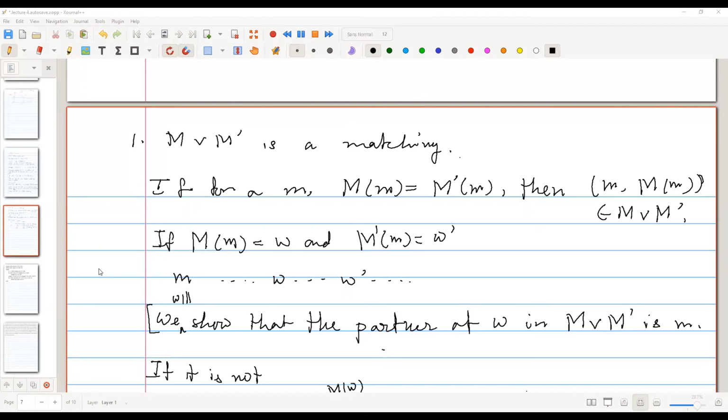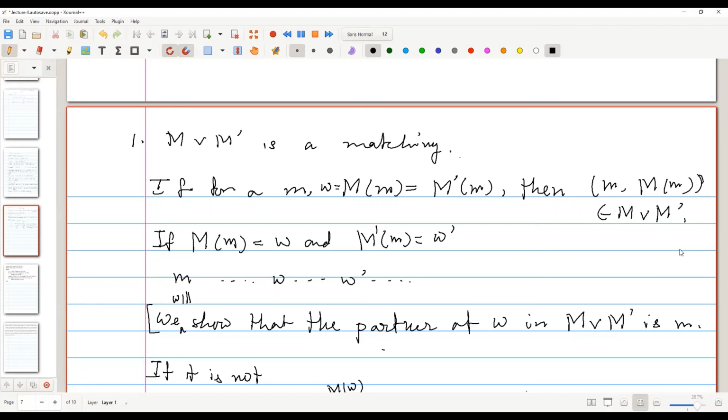So we want to prove that M join M prime is a matching. Okay. So for a man M, if his partner in both matchings is the same, then that partner will be the same in the join also. So if for a man m, w is the partner of m in both capital M and capital M prime, then w will be the partner of small m in M join M prime. Okay, so this part is trivial.